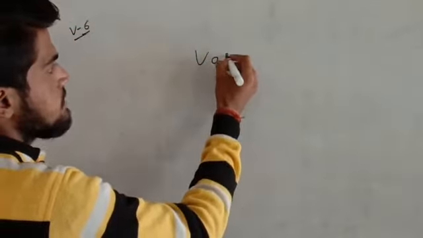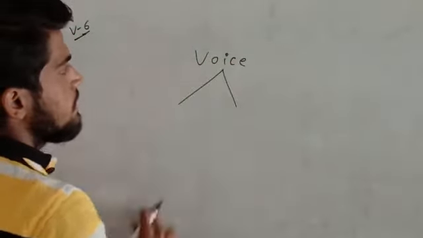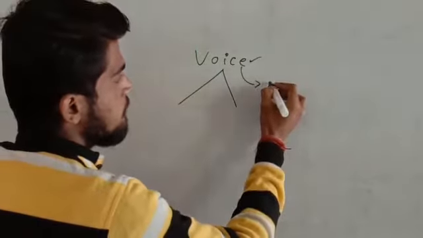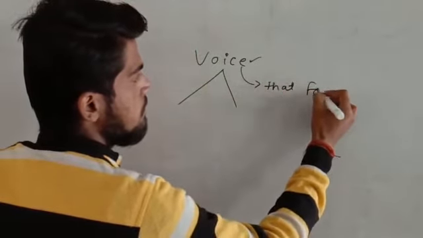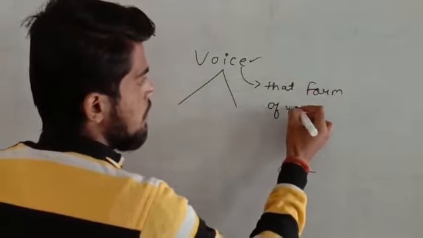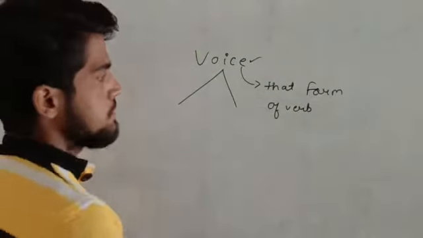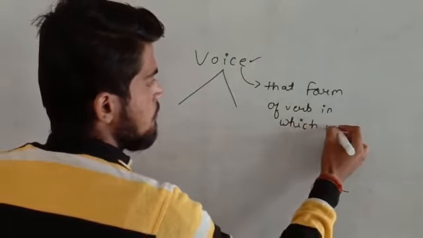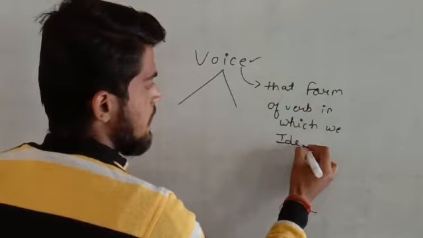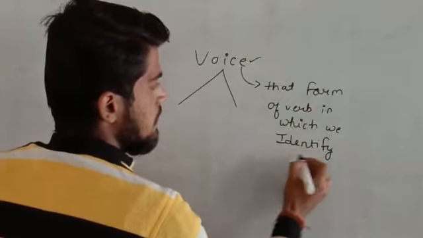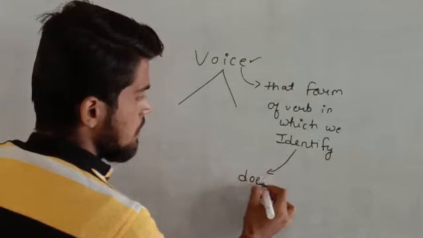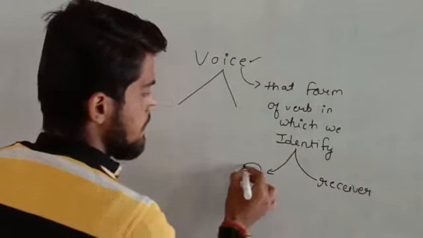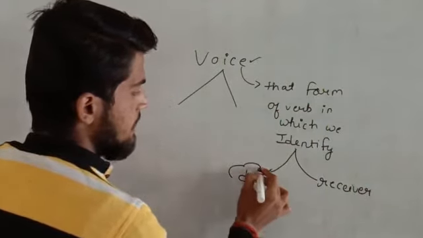As you know about the voice, what do you mean by voice? First of all, voice क्या होता है? Voice is that form of verb in which we identify the doer or receiver.